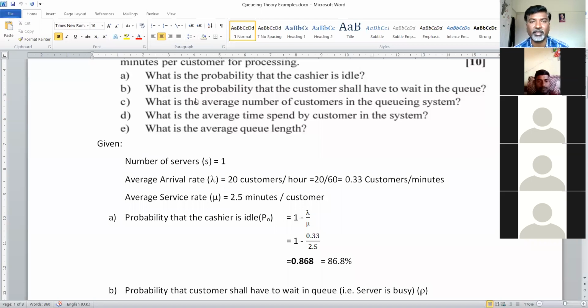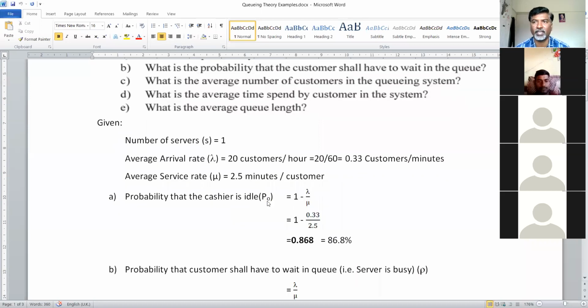So what is the first thing they have asked? The probability that the cashier is idle. What is the formula for that? That is P of 0. P of 0 means there are 0 customers in the system. The formula for that is P0 is equal to 1 minus lambda upon mu. We know the value of lambda and we know the value of mu. Just put those values in the formula. We get 1 minus 0.33 upon 2.5.